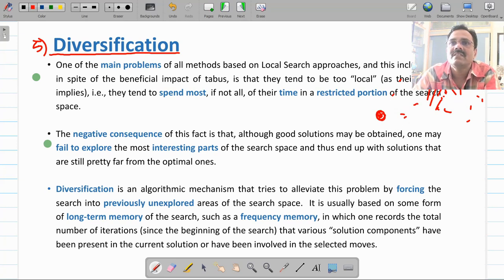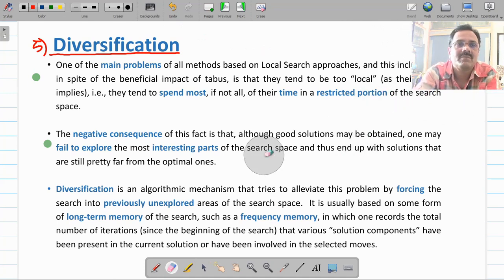In the tabu search algorithm, this diversification memory will take care of this, and it is implemented as a long-term memory parameter, which has to be fine-tuned.